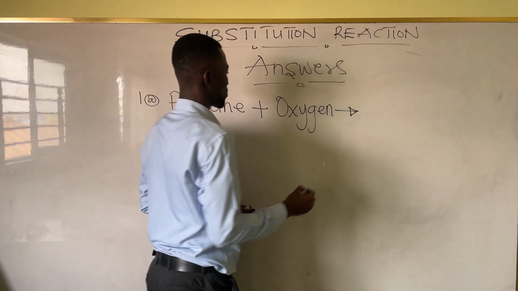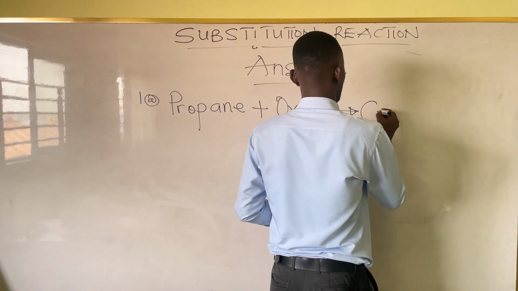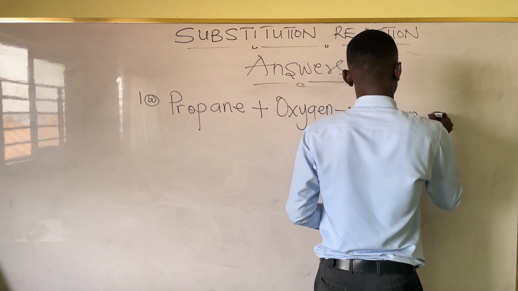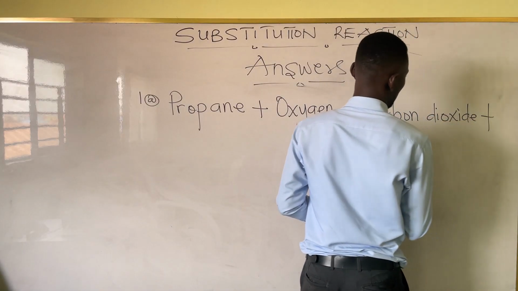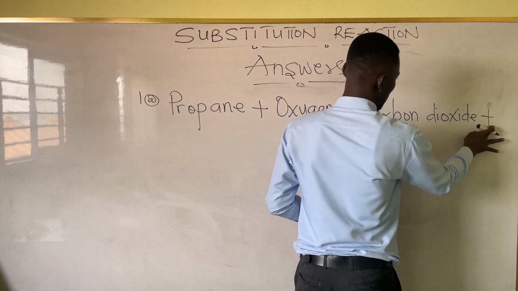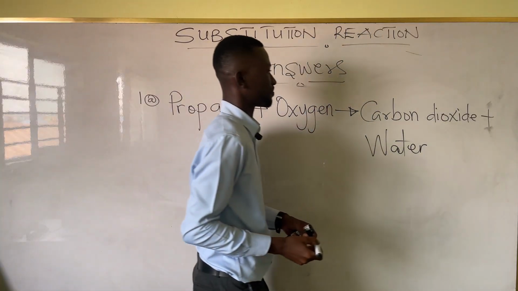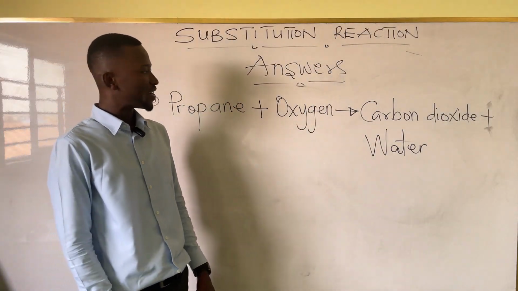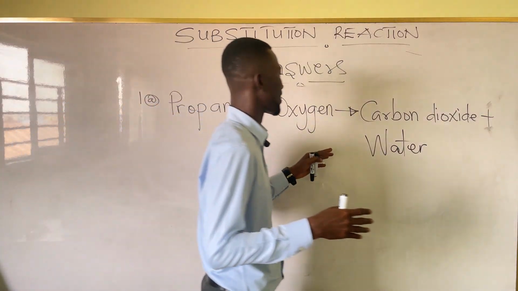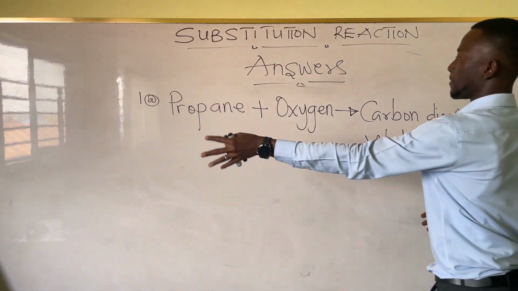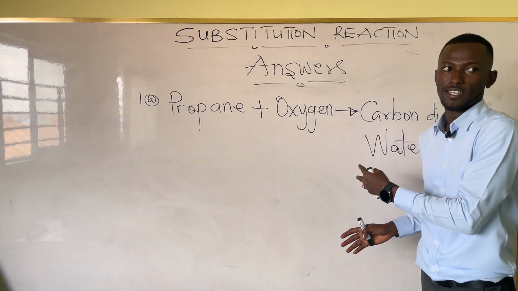Going into carbon dioxide and water. Carbon dioxide plus water. So this is the word equation. Simple, right? So this is a combustion reaction. We have propane plus oxygen going into carbon dioxide plus water.